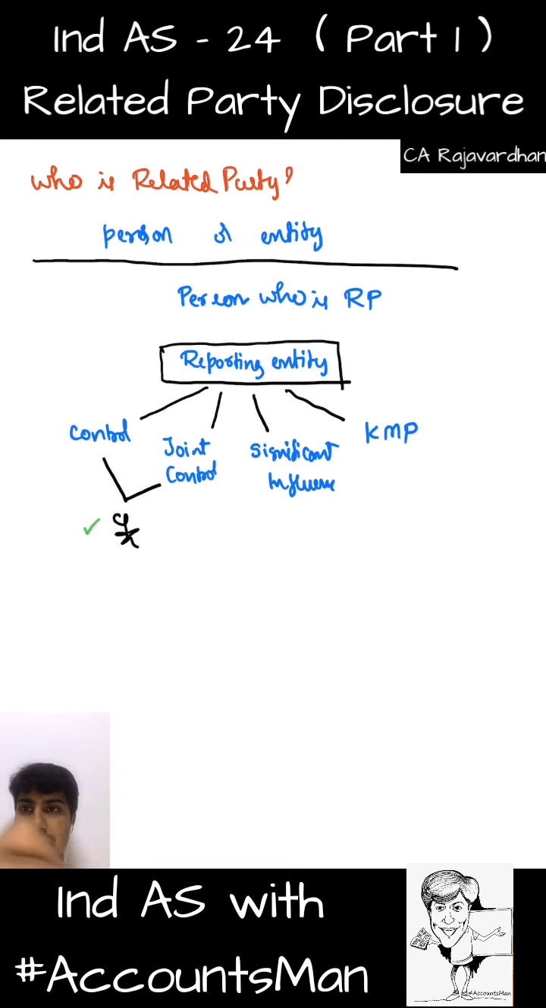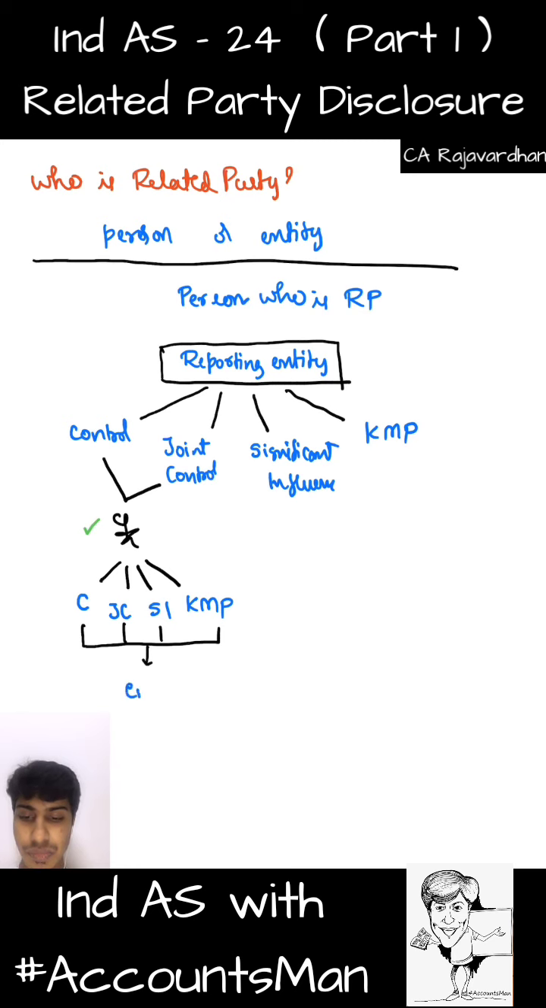Further, this person can have control, joint control, significant influence and KMP. So this person has control, this person has joint control, this person has significant influence, or this person is a key managerial person. You get that? And if this person has control, joint control, significant influence or is key management personnel in another entity, this another entity is also our related party.